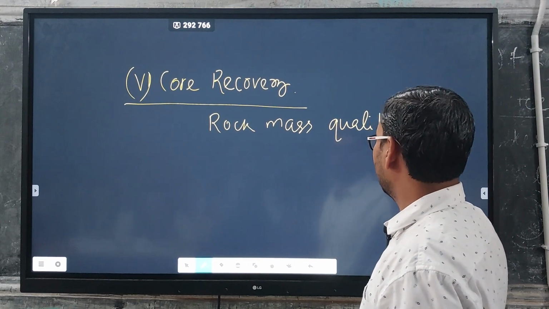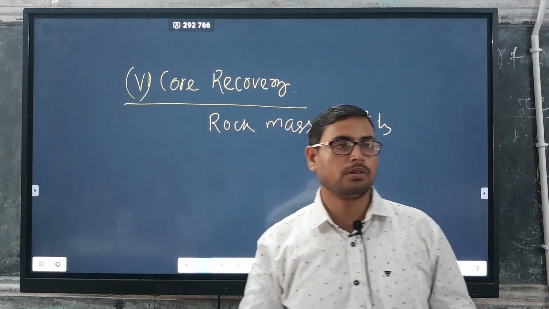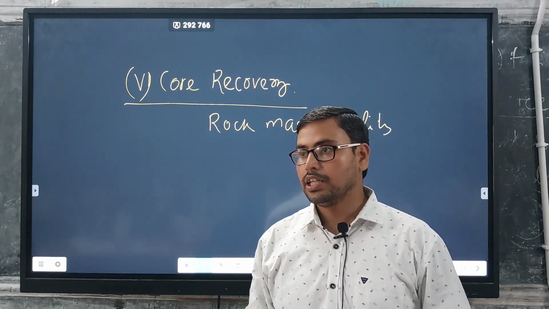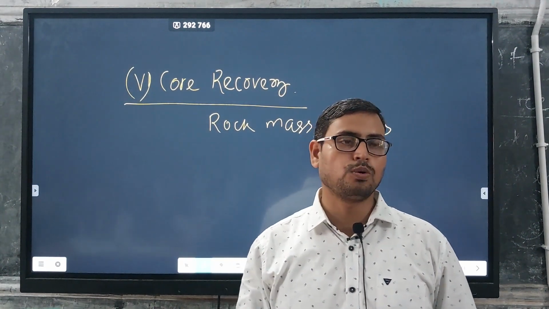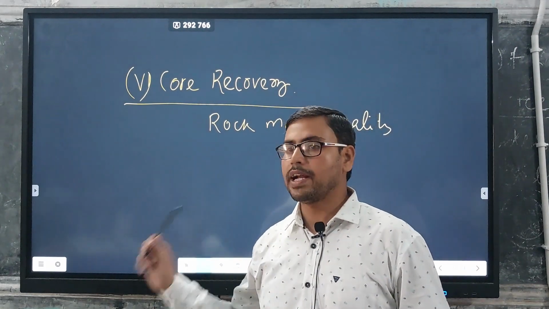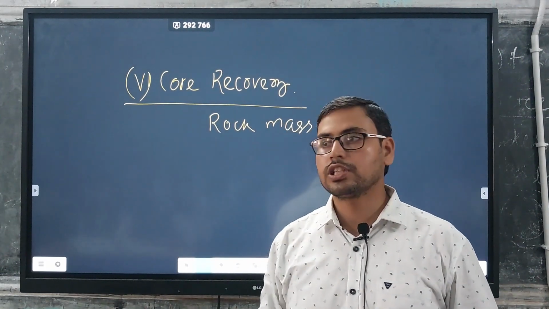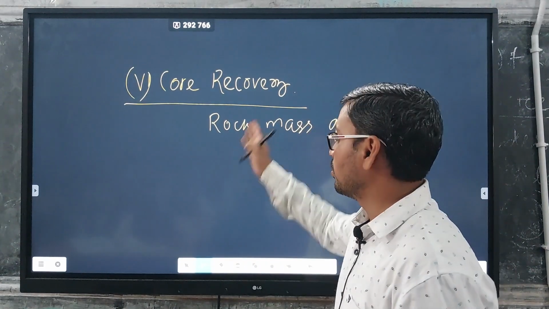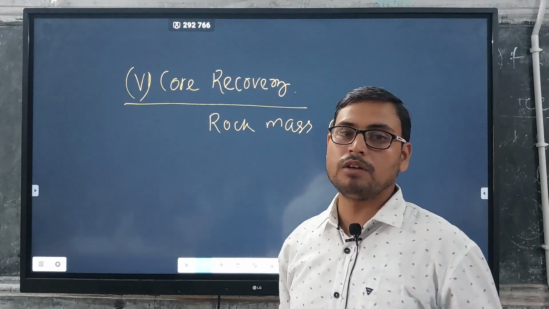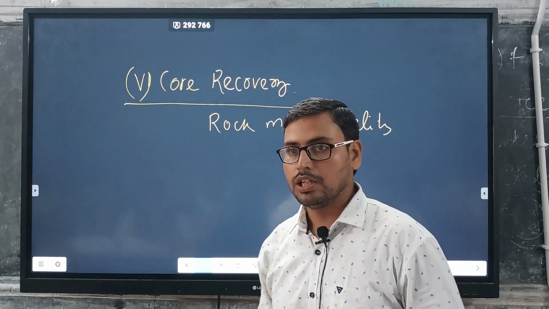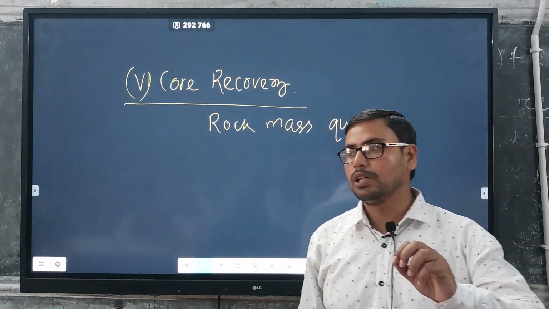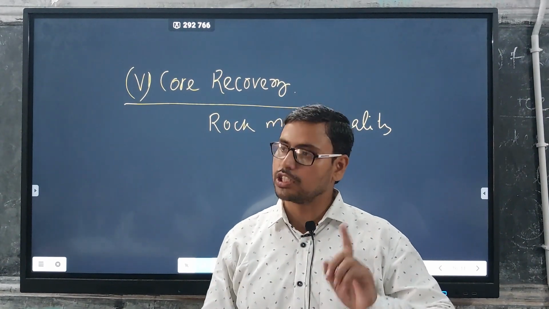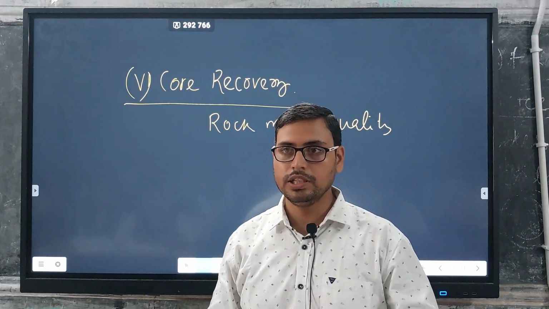This means if we are getting core, then the material or the mass of this rock is hard. If we are getting loose sands or loose fragments, then the material is not hard enough, or the strength of the material is loose, right? So core recovery indicates what percentage of core we are actually getting. Suppose we are drilling 1 meter, and we are getting a core of only 0.6 meter, then the core recovery is 60%.